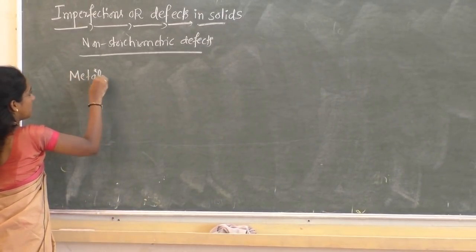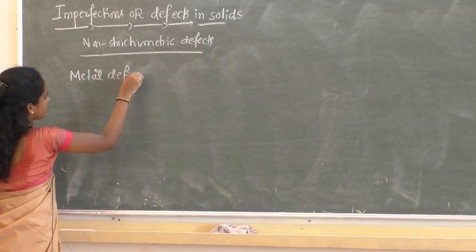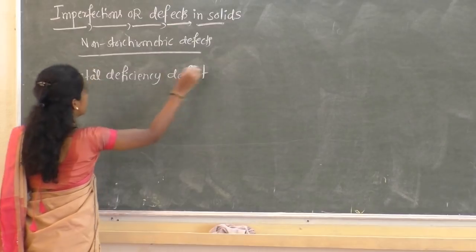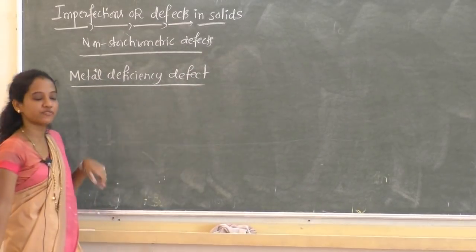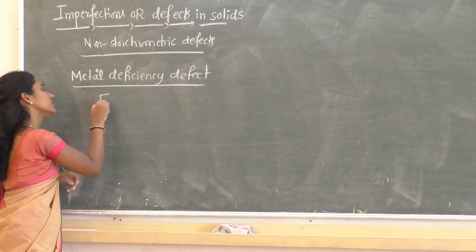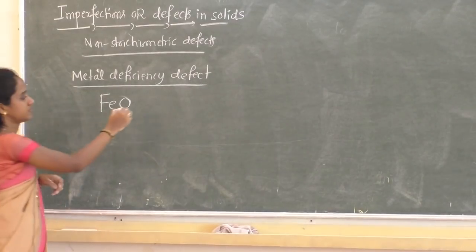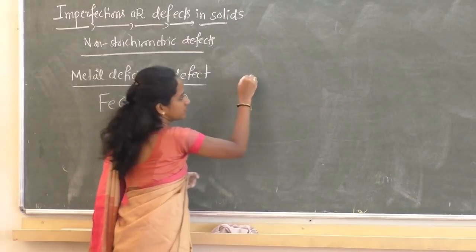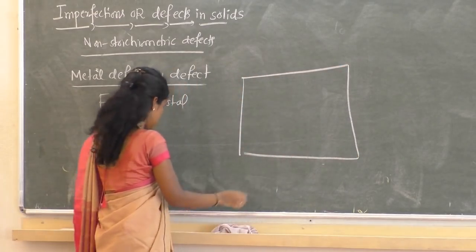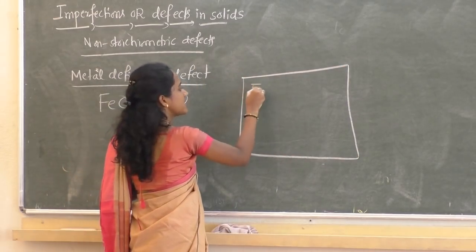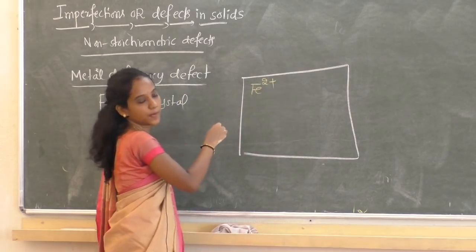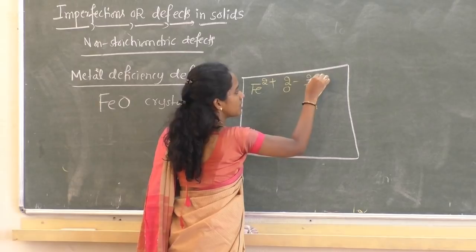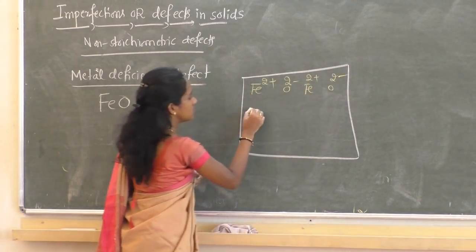Metal deficiency defect. I'll consider the FeO crystal. The lattice sites are occupied by Fe2+ ion, then O2-, Fe2+, O2-.